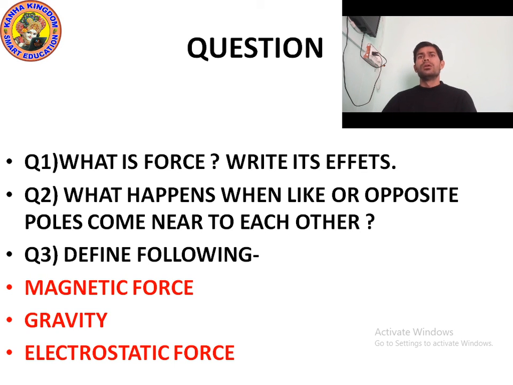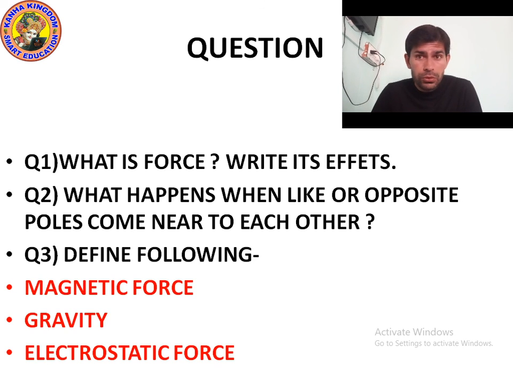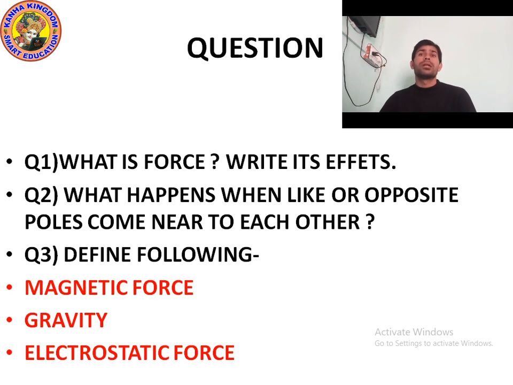So north pole and north pole, or south pole and south pole, they will always repel each other, meaning move away, and north and south poles always move towards each other, they attract each other. I hope you understood that when like poles of magnets are near to each other, a repulsive force exists and the magnets move away from each other if the force is great enough.